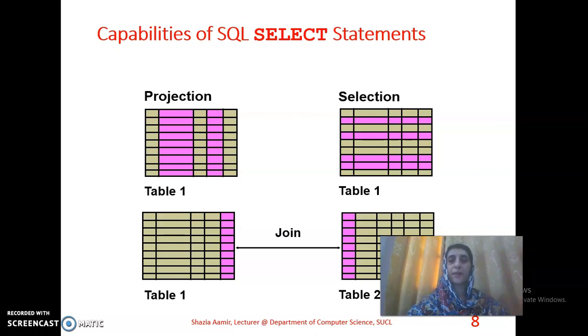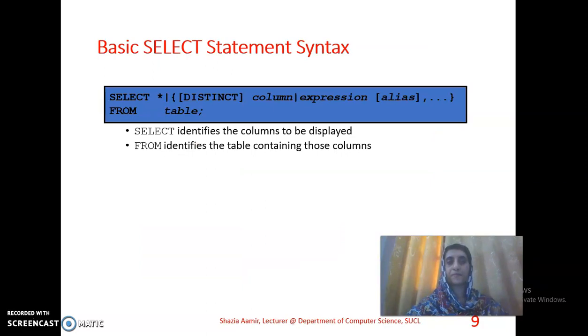There are three capabilities of SQL statements: projection, selection and joining. With projection, we can retrieve specific columns from the table. With selection, you can retrieve only specific rows from the table. With joining, you can retrieve data from multiple tables and merge them together.